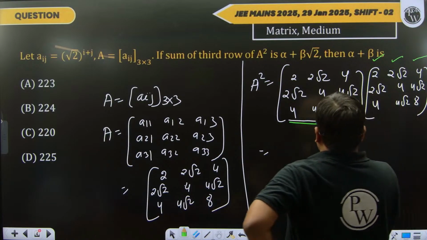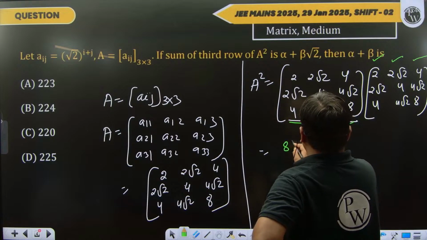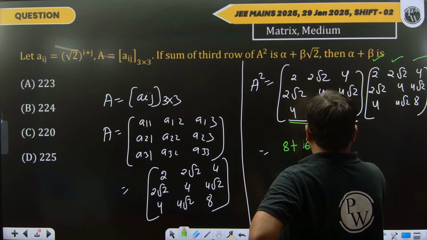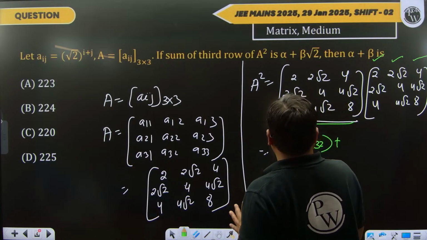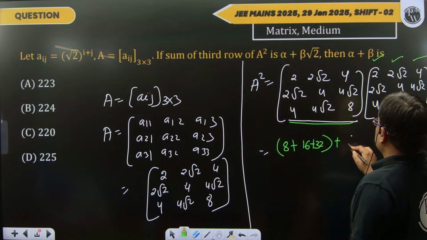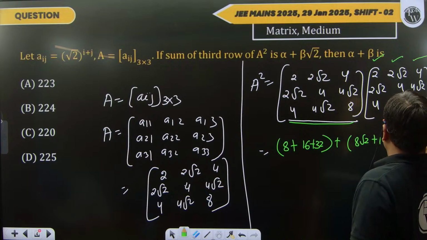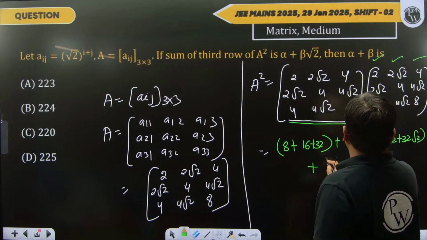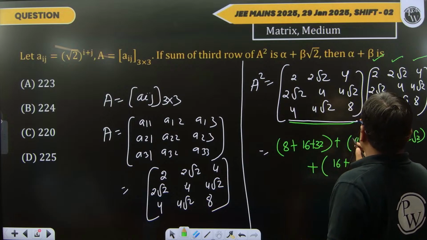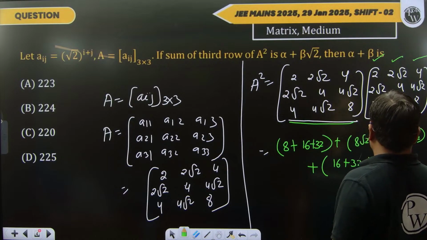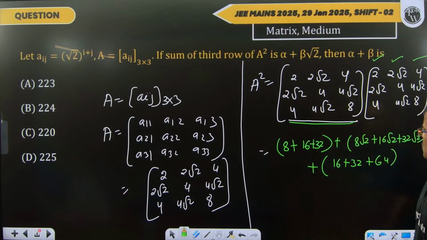Okay, so now this is 4 times 8, this is 4 times 8 to 16, this is 32, right? You just take the calculation carefully. This is 4 times 8 root 2, this is 4 times 4 is 16 root 2, and this is 32 root 2, right? And this is again 4 times 4 is 16, 16 plus 16 is 32, and this is 8 times 8 is 64. So now you have to carefully calculate this one.